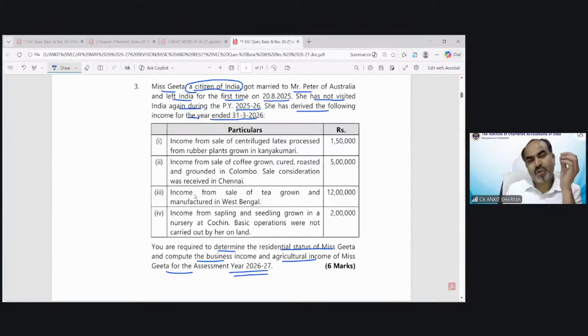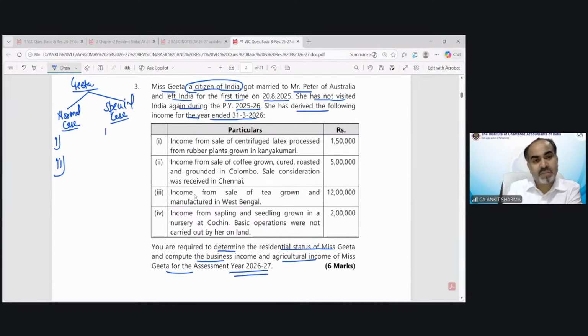Now, my question to all of you is this: whether Geeta's case would be under the normal case. If it is the normal case, I have to apply both conditions. Or whether it would be under a special case.